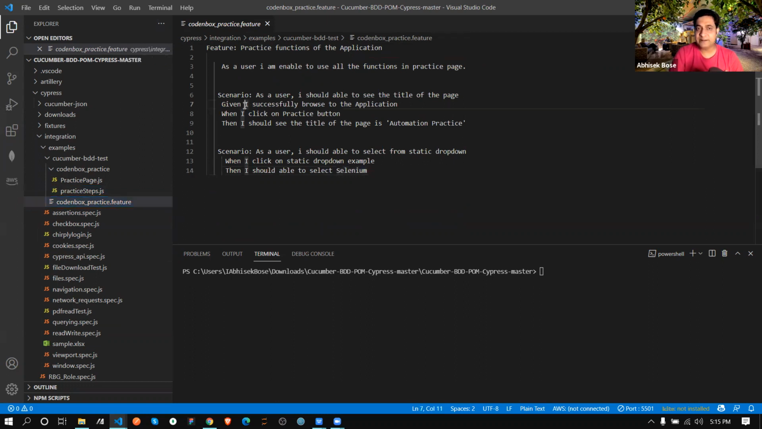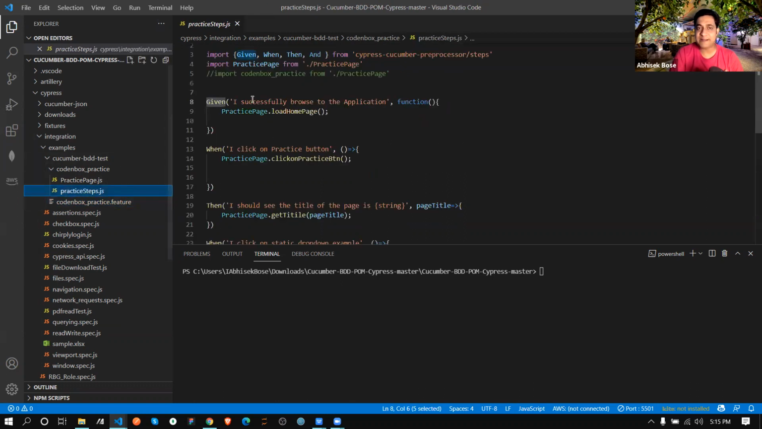Here you can see I successfully browsed to the application. This is the only line I'm writing here, nothing else. Then I'm just calling that form method, which is load homepage. Cool, so this is my given scenario.